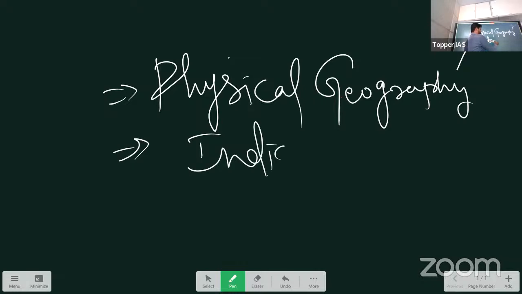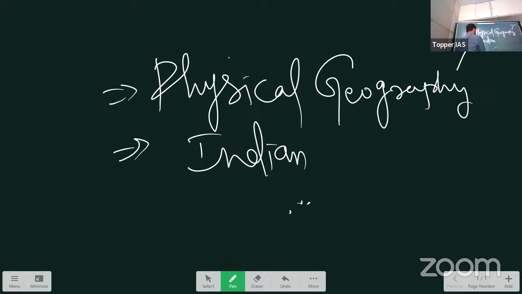Okay, fine. So we'll study physical geography. In physical geography, we understand the concepts. Okay. So physical geography is all about understanding the concepts of geography. And then we study Indian geography. Here it's mainly about the concepts that we apply in the Indian context, and we study different aspects of Indian geography there, right?